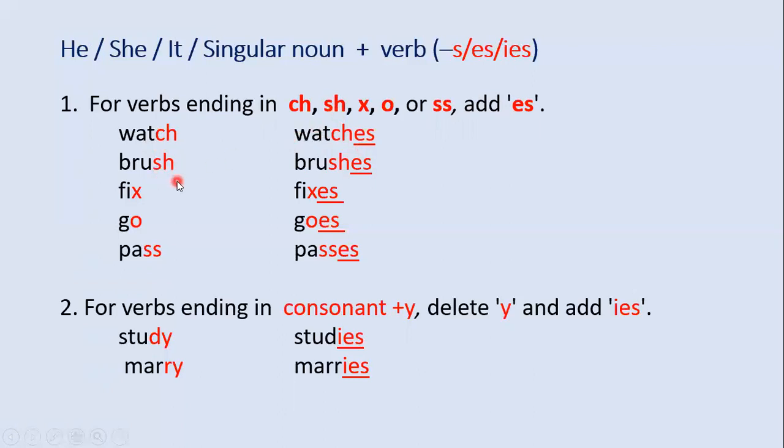Brush, sh, so we add es. X, so we add es. O, so we add es. Double s, like pass, so we add es. All right. For number 2, for verbs ending in a consonant plus y, delete y and add ies.